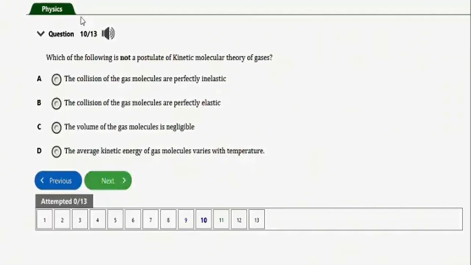So this one says, which of the following is not a postulate of kinetic molecular theory of gases? We have the collision of the gas molecules are perfectly elastic. The volume of the gas molecules is negligible. The average kinetic energy of the gas molecules varies with temperature. So the correct option is option A. The collision of the gas molecules are perfectly inelastic. This is not a postulate. So let's go to the next repeated question, which is this one.